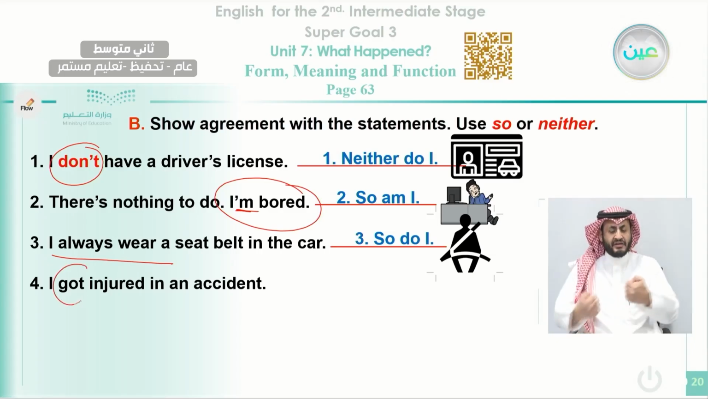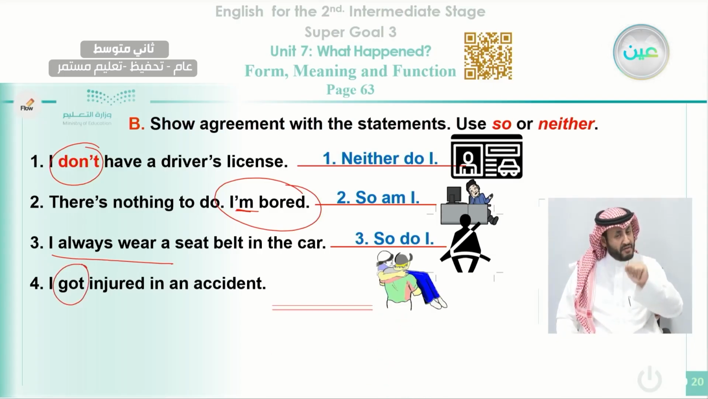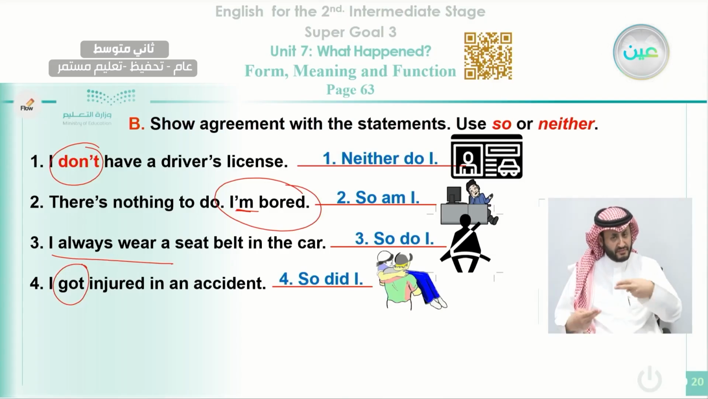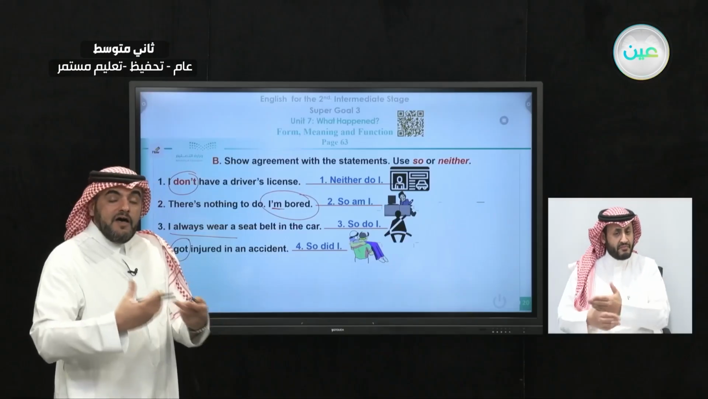Number four, I got injured in an accident. Notice here, it is in the past. So how do we use it? Okay, I got injured in the accident. We can say, so did I. That means I am also injured.